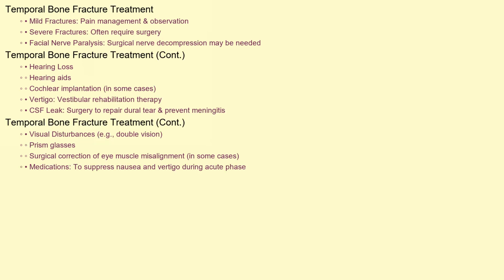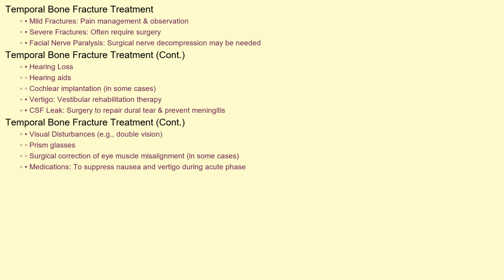Treatment for temporal bone fractures depends on the severity and associated injuries. Mild fractures may only require pain management and close observation. More severe fractures often necessitate surgery. Facial nerve paralysis may require surgical decompression of the nerve. Hearing loss might be addressed with hearing aids or, in some cases, cochlear implantation.